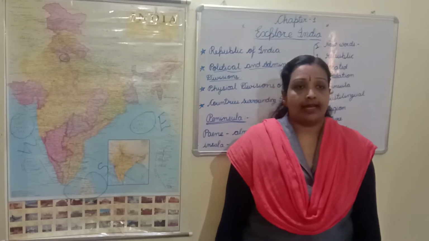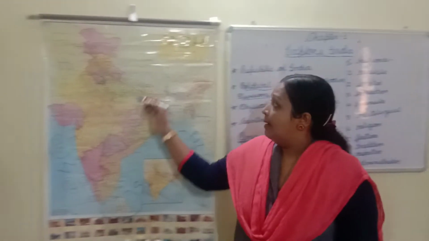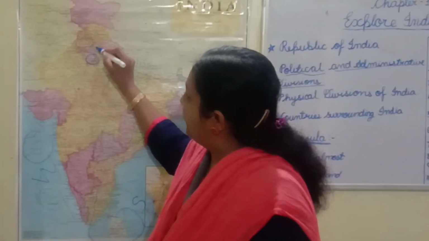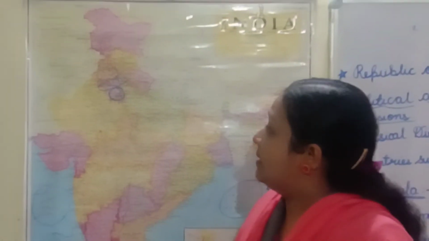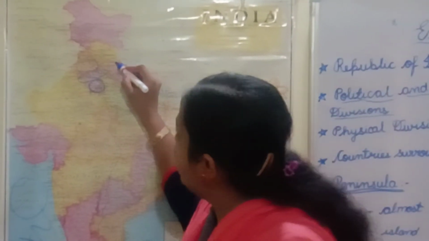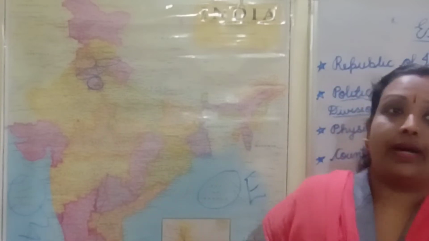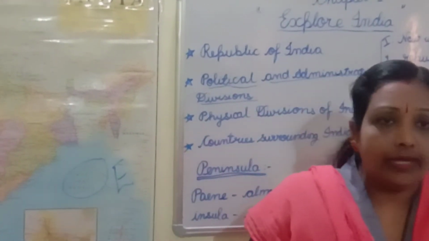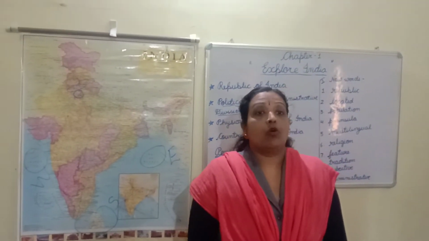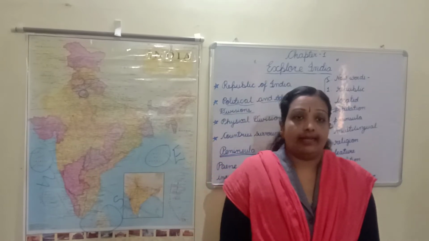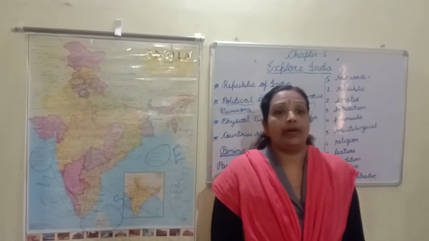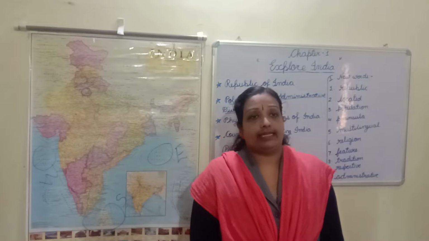Punjab and Haryana are the two Indian states having common capital Chandigarh. Haryana was a part of Punjab till 1966.